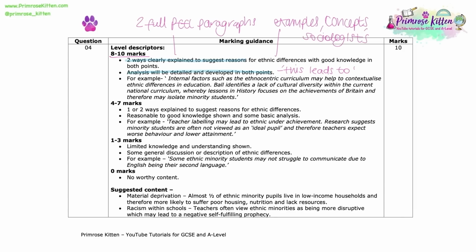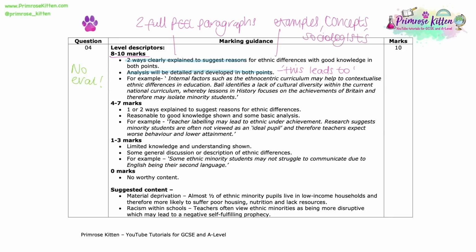And please note, there is nothing about evaluation in that top band level descriptors for 8 to 10 marks. This is an outline and explain question. So whilst the examiner may be able to credit evaluation if it is done in an analytical way, there is no requirement for you to apply any evaluation to achieve 10 out of 10. And I would really argue, with the strict time limits that you've got on these questions in the exam, not to bother if it's not on the mark scheme.